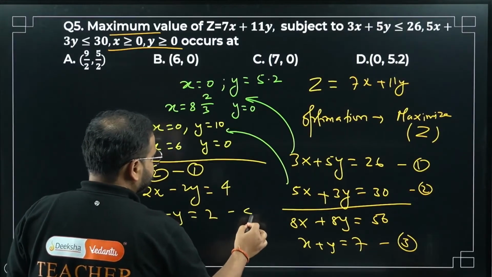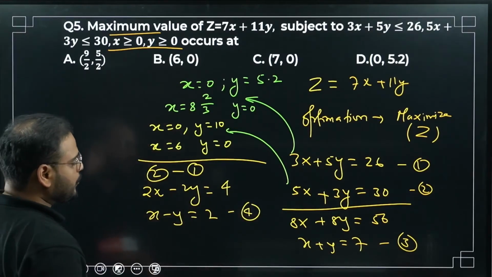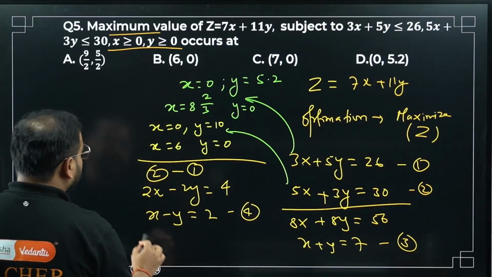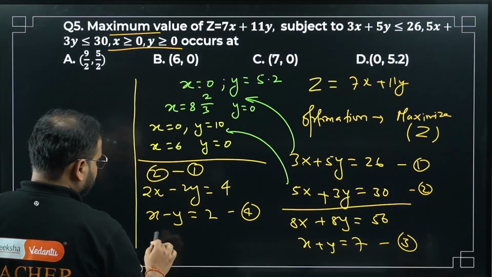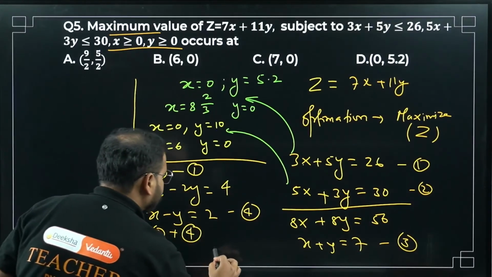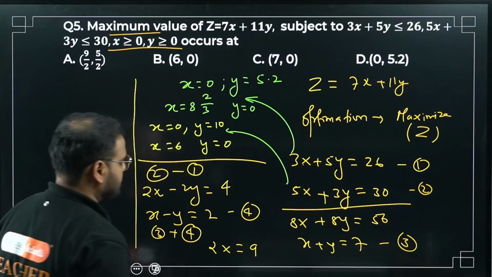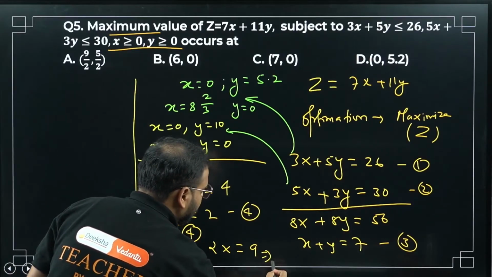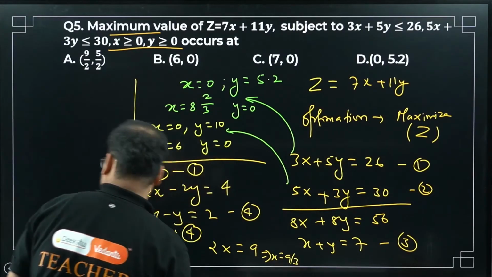Equation number 4. Now add equations 3 and 4. You get 2x equals 9. So from here I'm getting x equals 9 by 2.